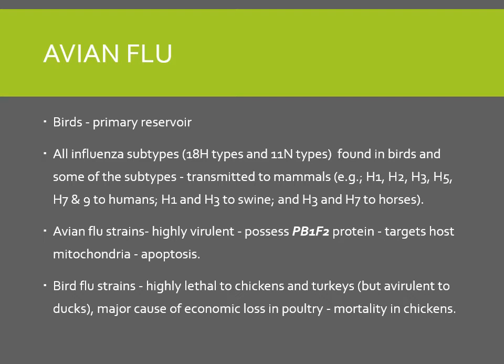And these bird flu strains have the property that they are lethal to chickens. So that gives you the indication that if they are dying, there can be an outbreak of bird flu strain. So it is a major cause of economic loss in poultry, with mortality in chickens. Although in the human strain it has been seen that mortality is less, they are not so virulent, and morbidity is more.